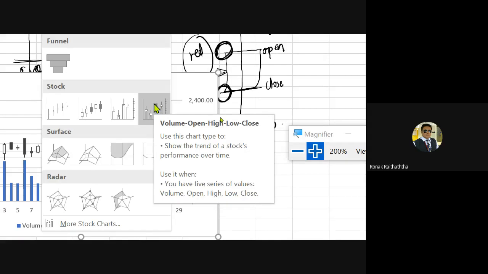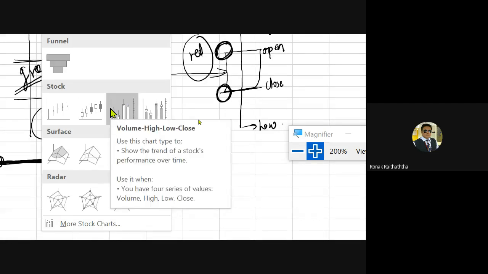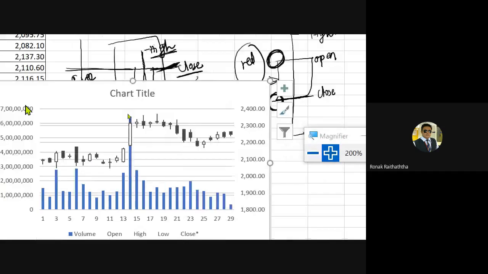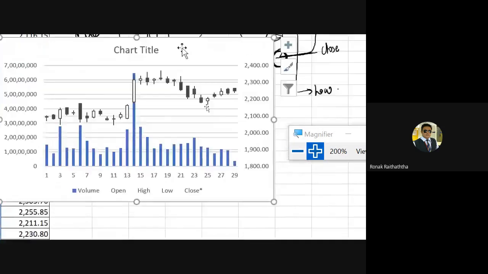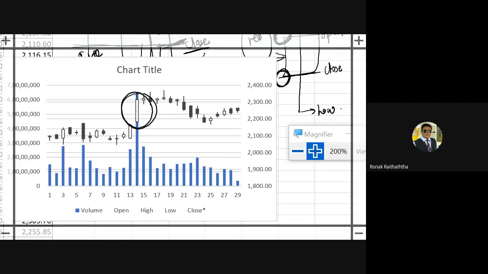If it is there, then it's perfectly fine. No need to prove me wrong about it. अच्छा है. है तो आपके पास बहुत अच्छा है, लेकिन अगर नहीं है तो फिर आपको सिर्फ स्टॉक चार्ट्स में काम चलाना पड़ेगा। यहाँ पे आपको वॉल्यूम भी मिलेंगे। सो आई एम सिलेक्टिंग द वॉल्यूम and you must be able to see the volume as well. So this price rise, if you can see that on that particular day, उस दिन पे जो प्राइस राइज हुआ है, that is backed by the volume as well, because at that time the volume was more than 6 crores, around 7 crores.